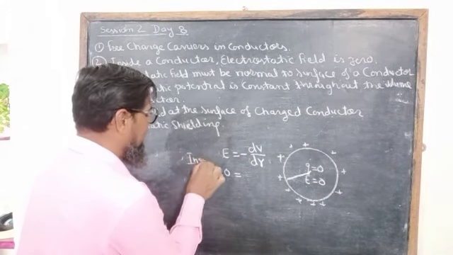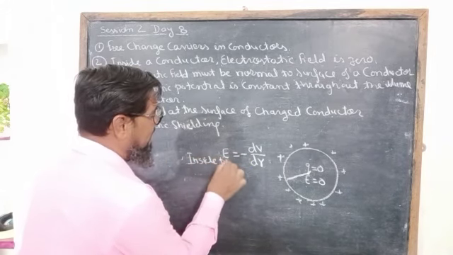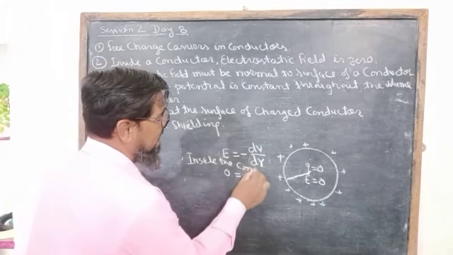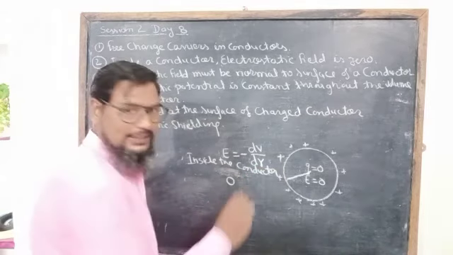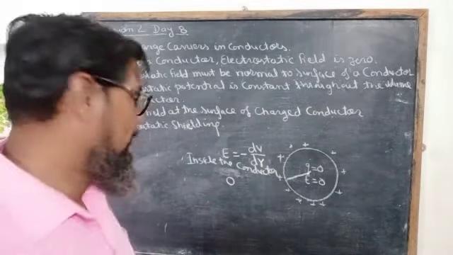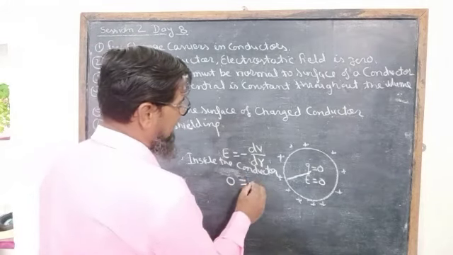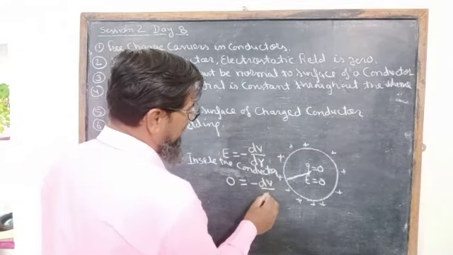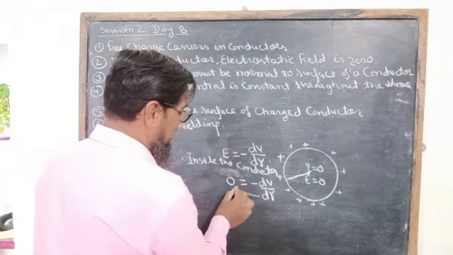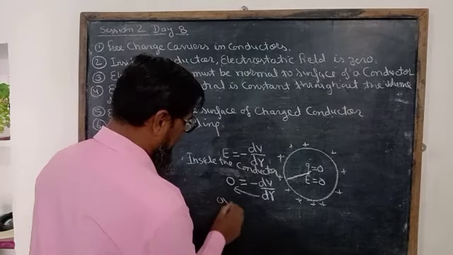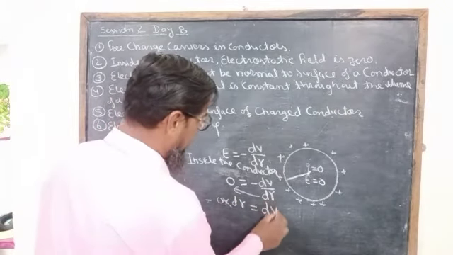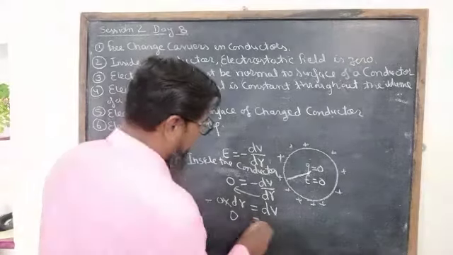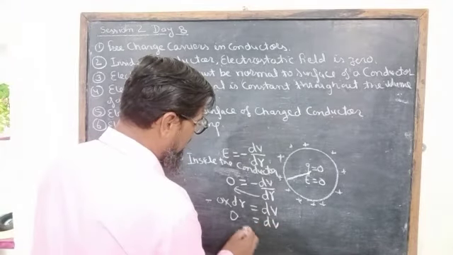So 0 is equal to minus dV upon dr. dr can be sent to this side, 0 into dr, and the negative sign also sent this side, is equal to dV. So dV is equal to 0, or V is equal to constant.